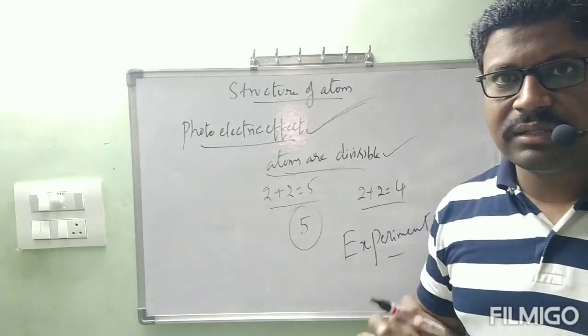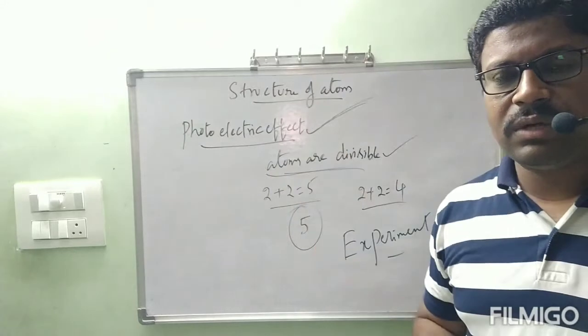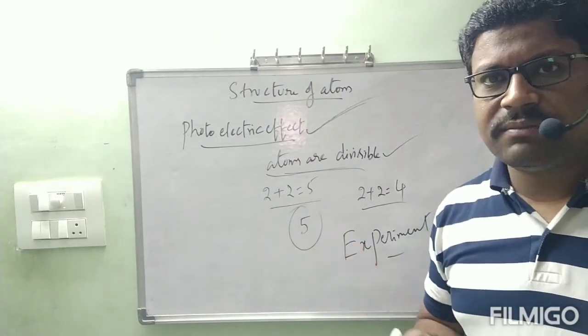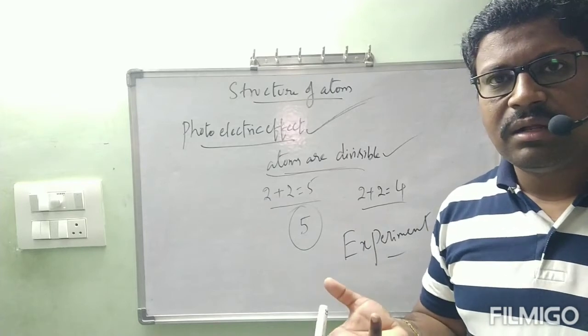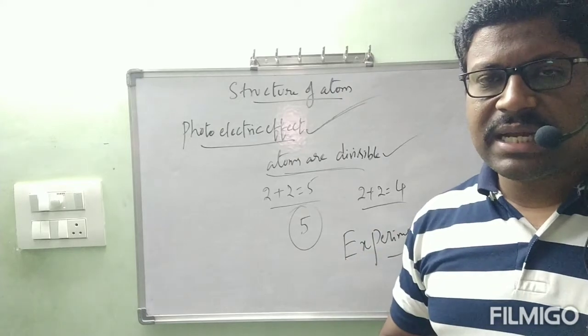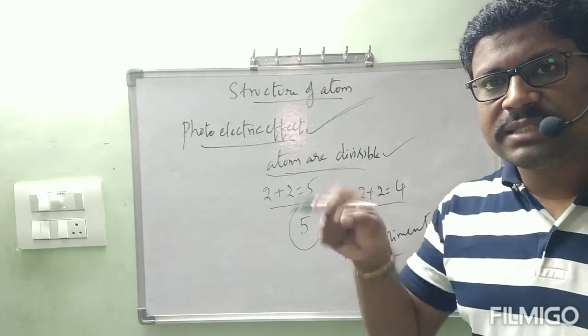Actually, even though it was wrong, out of all the people who didn't know anything, one scientist gave some idea about the atom, correct or not? A little bit of an idea. Even though it did not succeed, that initiation was taken by the scientist. That is the greatness. He explained the importance of the atom.